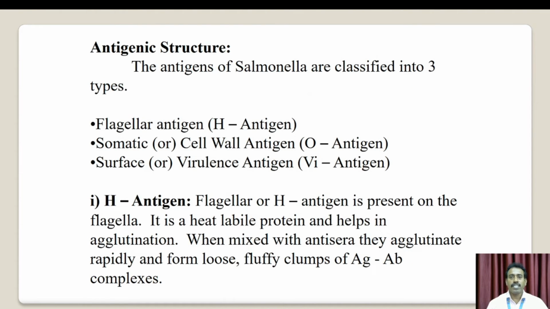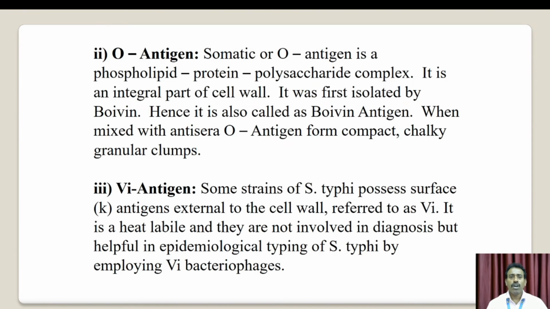Next, antigenic structure. The antigens of Salmonella are classified into three types: the flagellar antigen, H antigen; the somatic or cell wall antigen, O antigen; and the surface antigen, Vi antigen, or virulence antigen. First, the H antigen: the flagellar antigen is present on the flagella. It is a heat-labile protein and helps in agglutination. When mixed with antisera, they agglutinate rapidly and form loose, fluffy clumps of agglutination, meaning antigen-antibody complexes.